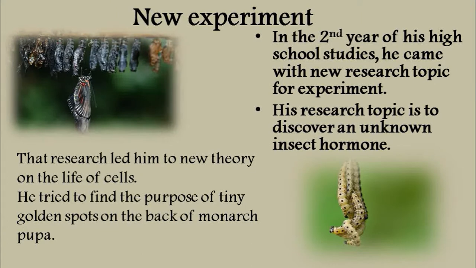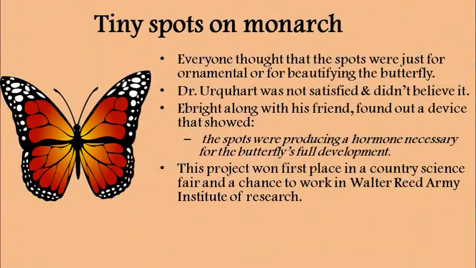Even the spot that is visible in the body of monarch pupa, he thought of finding the purpose of this golden spot. Then he came to know that this golden spot was producing a hormone that is necessary for the butterfly's full development. Okay? Then we see that this project won first place in a county science fair, and he got a chance to work in Walter Reed Army Institute of Research.